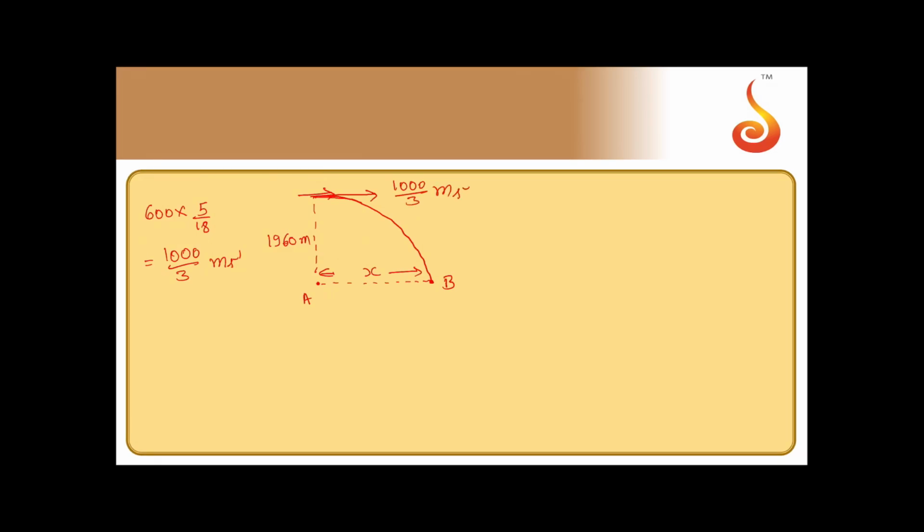So its horizontal velocity is 1000 by 3 meter per second. Now notice one thing, it is not moving in one dimension, it is actually moving in two dimensions.